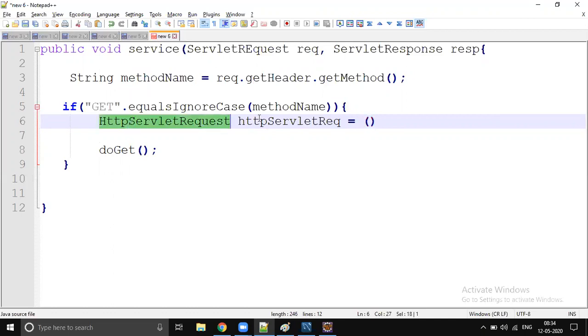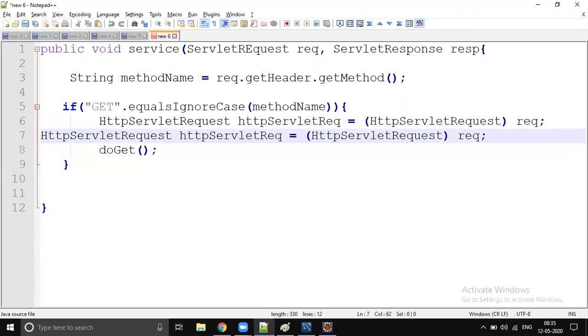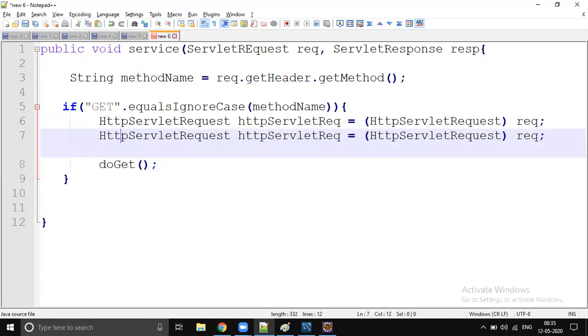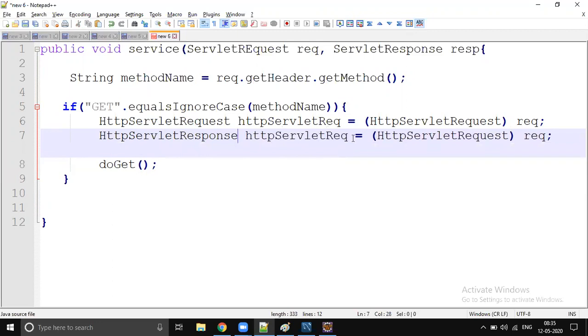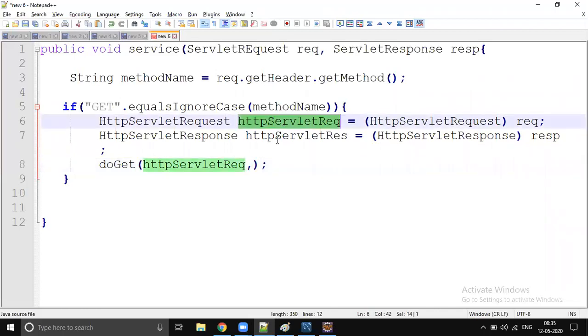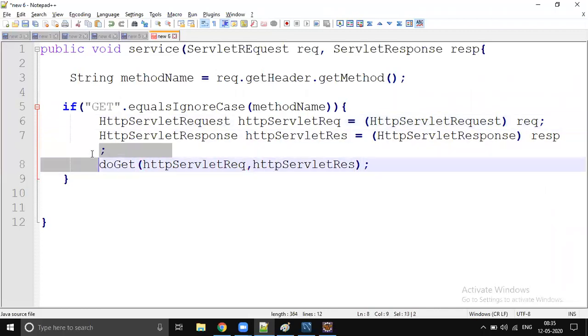The same way, the response will be converted into HttpServletResponse, again by typecasting, and we pass HttpServletRequest and HttpServletResponse as parameters.